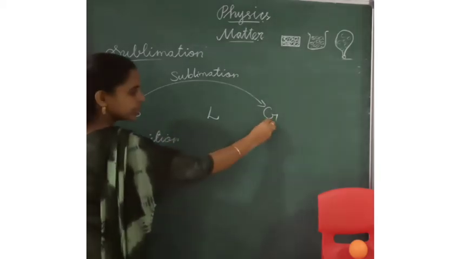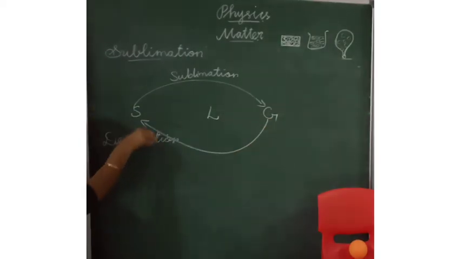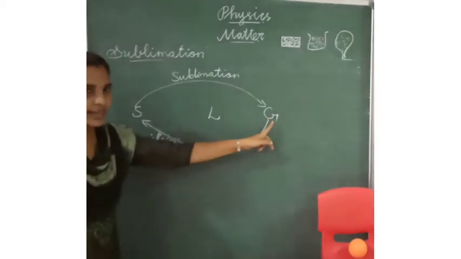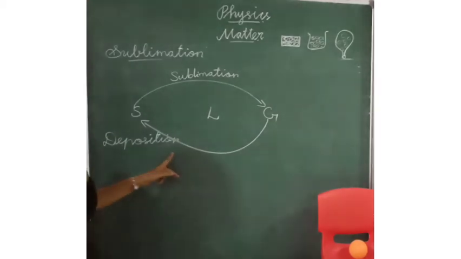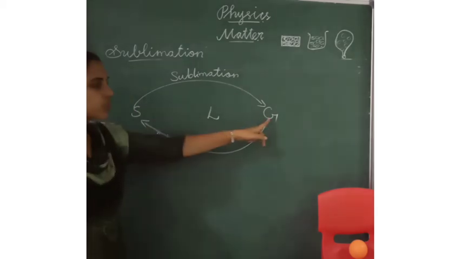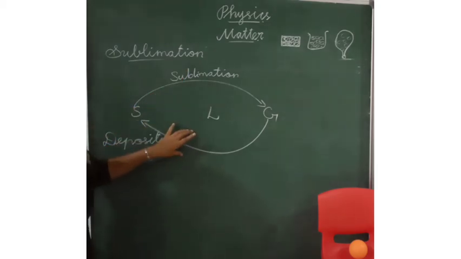Next one is deposition. Deposition means the gas state directly changes into solid. This is called deposition. Sublimation and deposition. Deposition means gas directly changes into solid, not passing through the liquid. Sublimation means the solid changes into gas. Sublimation and deposition. Do you understand?